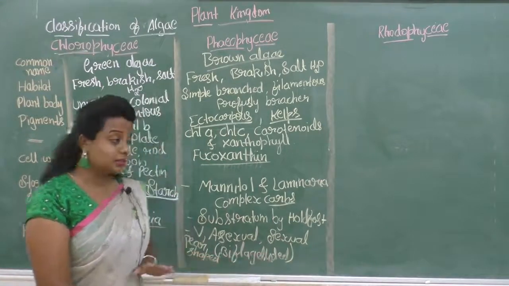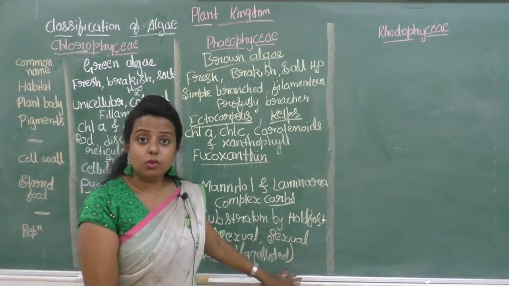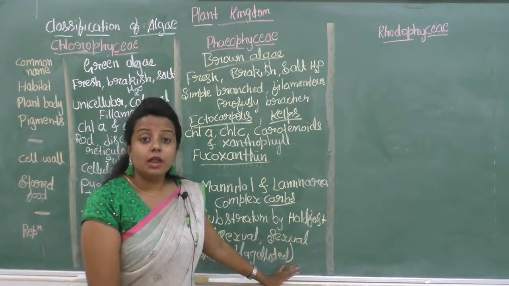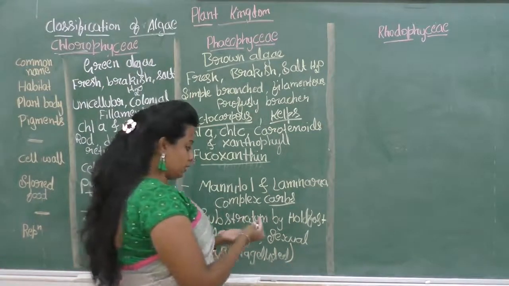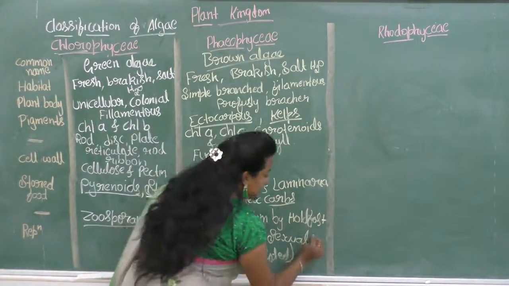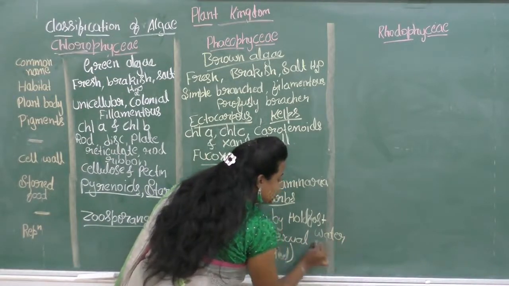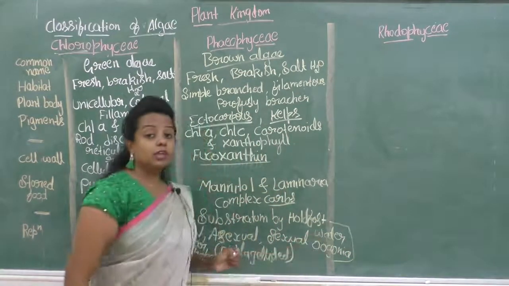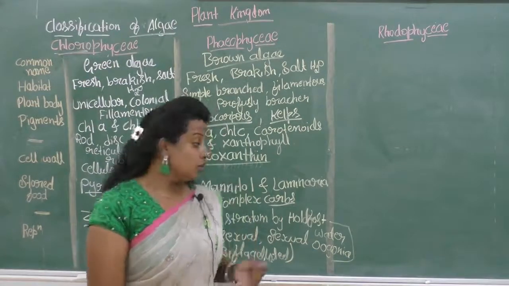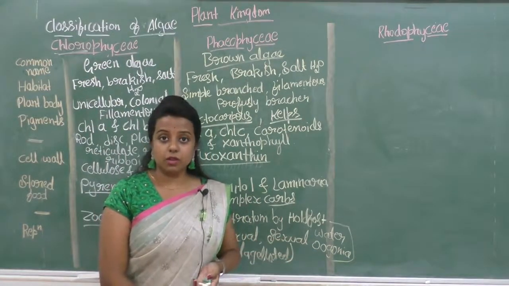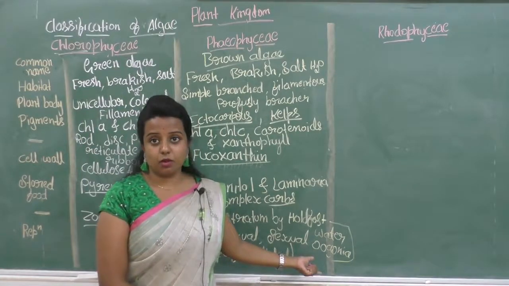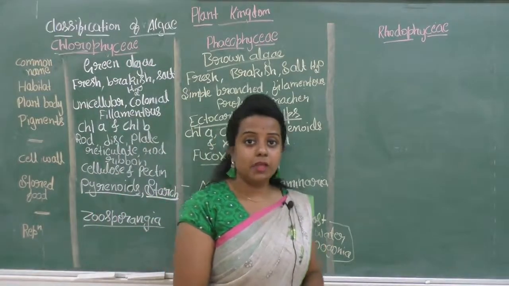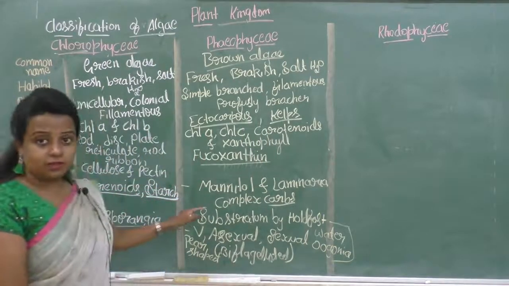Here too, the gametes in sexual reproduction are also pear shaped. Okay, here the sexual reproduction takes place in the water. It is a special character here. It will take place in the water as well as in the oogonia. Where does sexual reproduction take place? It will take place in the water and the oogonia. Okay, oogonia is the female sex organ of the algae. Okay, there the sexual reproduction happens. So the example, later we will study about the example.